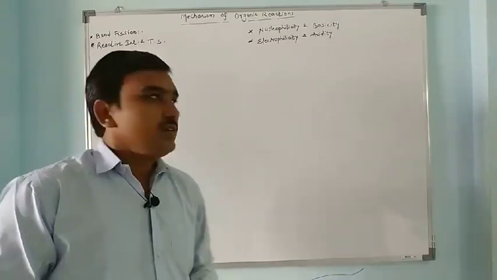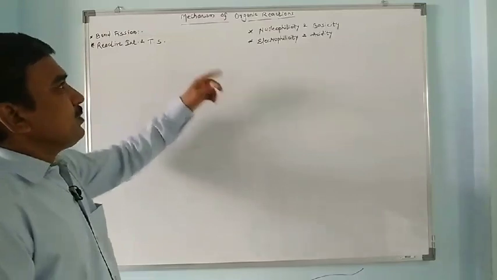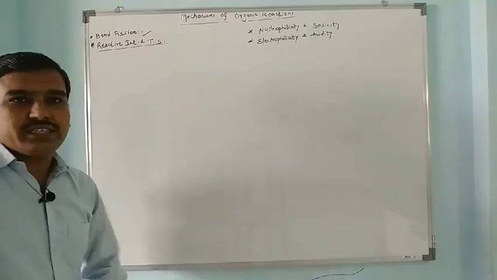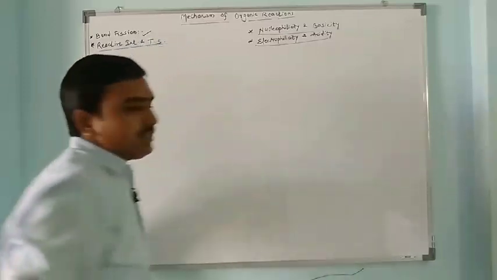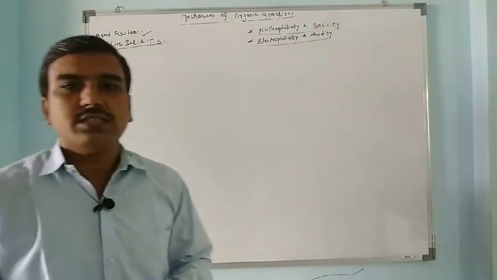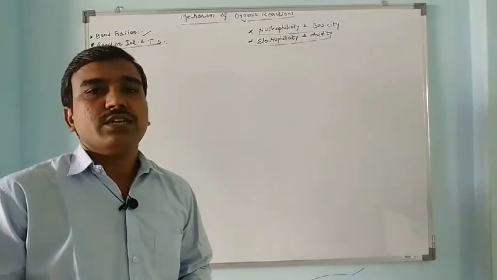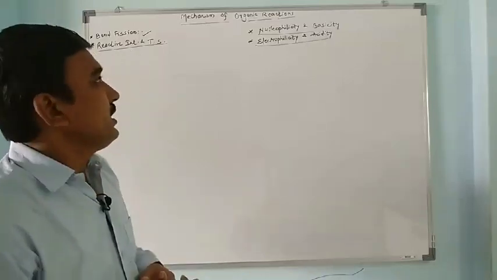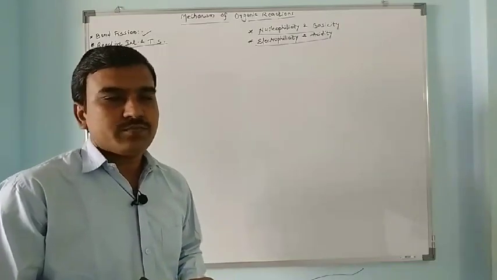Now the next recapitulation part of the same mechanism of organic reaction is bond fission, reactive intermediates and transition state, nucleophilicity and basicity, electrophilicity and acidity. These are the terms we have discussed and learnt in first year or second year, but in this organic reaction mechanism we have to again revise all these things, and these are the terms which are very important to understand organic reaction mechanism.